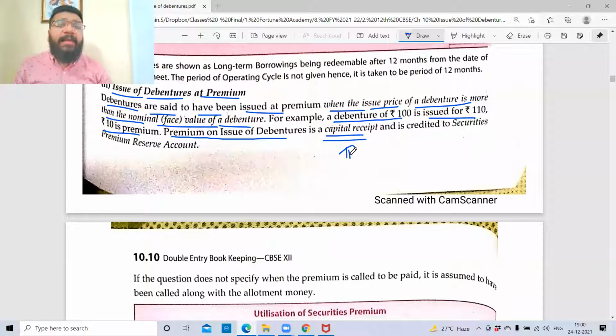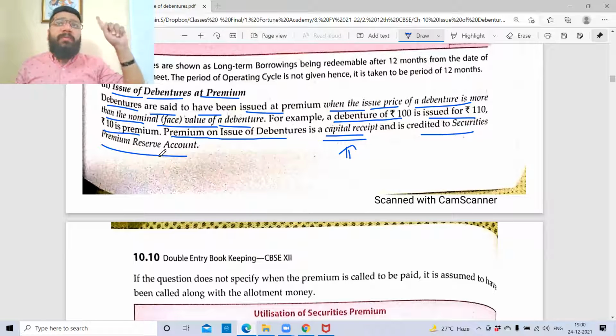So please take a highlighter and highlight this point. Premium is a capital receipt and is credited to the security premium reserve account. Same reserve, SPR account is the same account. If you remember, when we issued the shares at premium, that premium we took to SPR account. So same thing, this also will go to SPR account only.